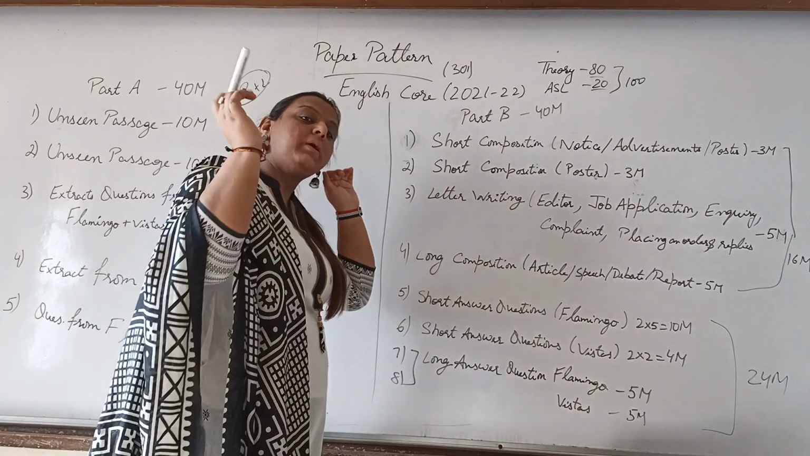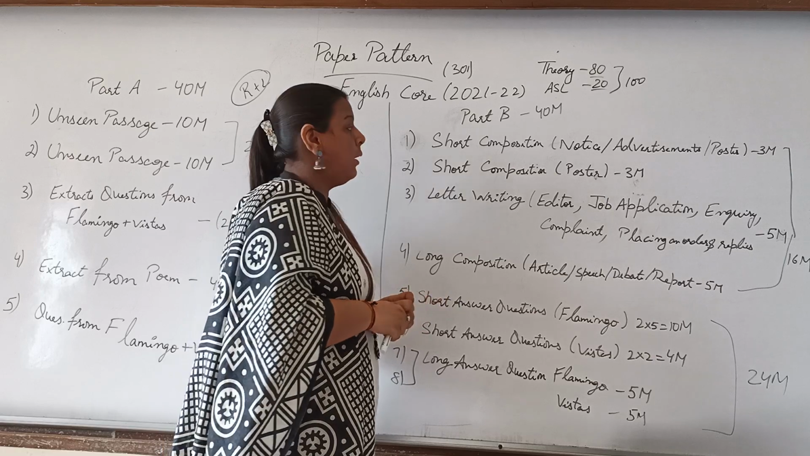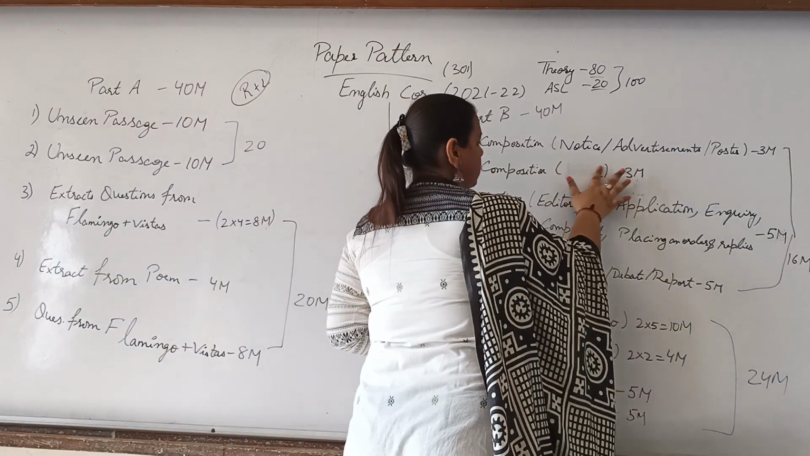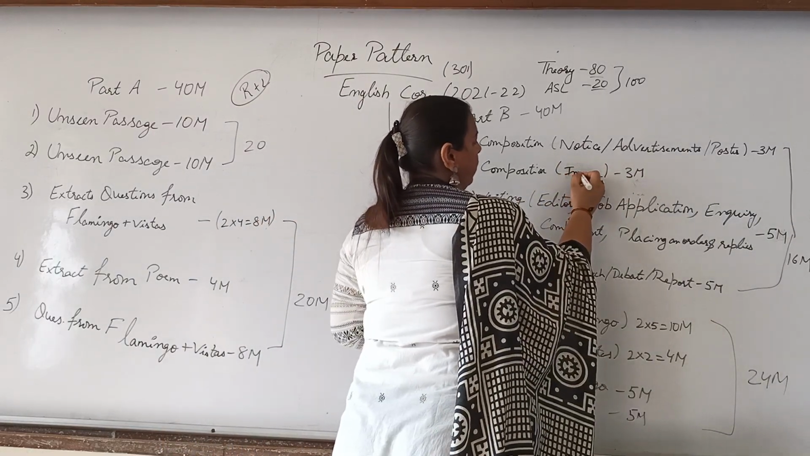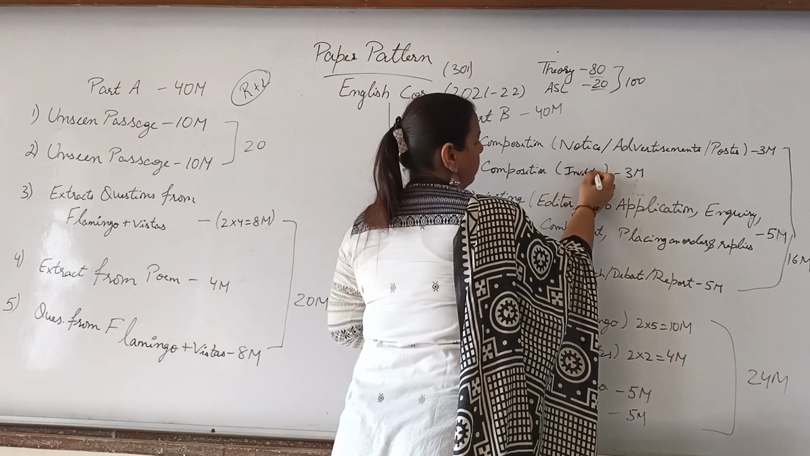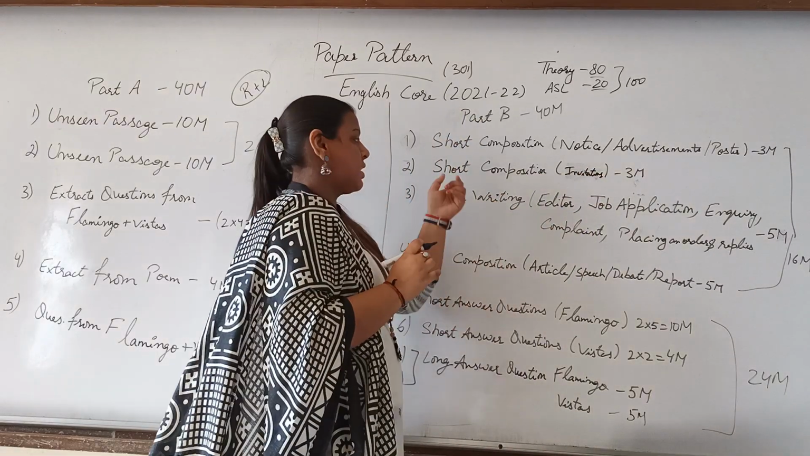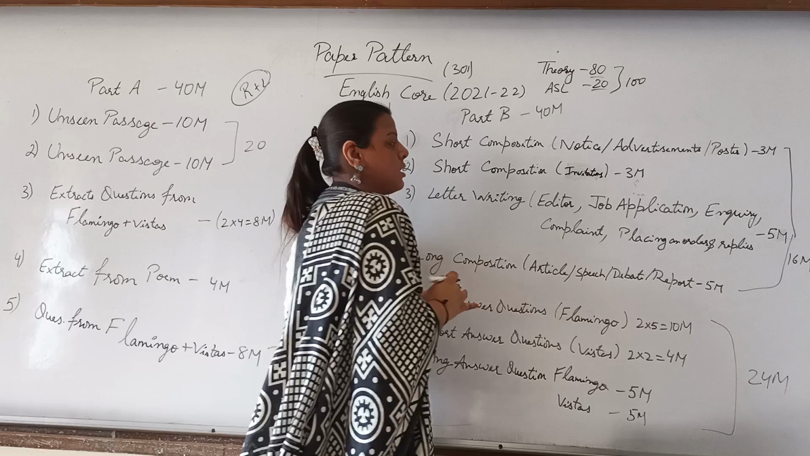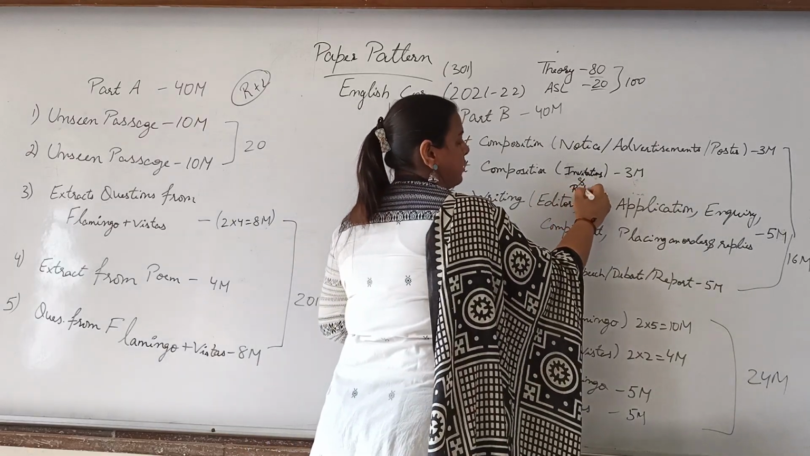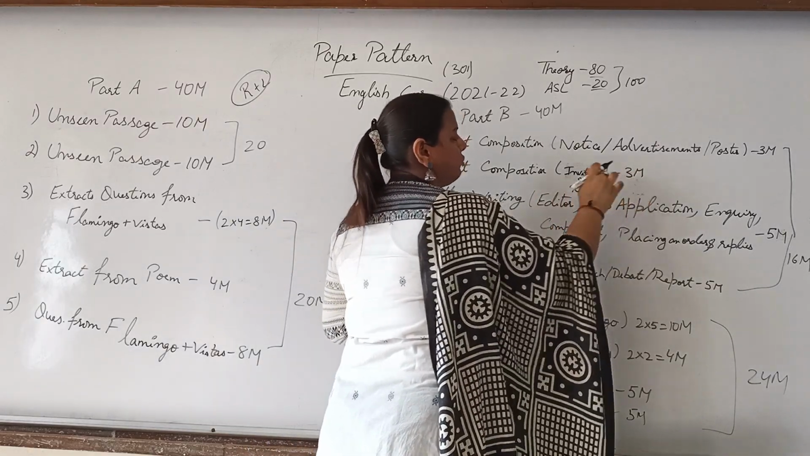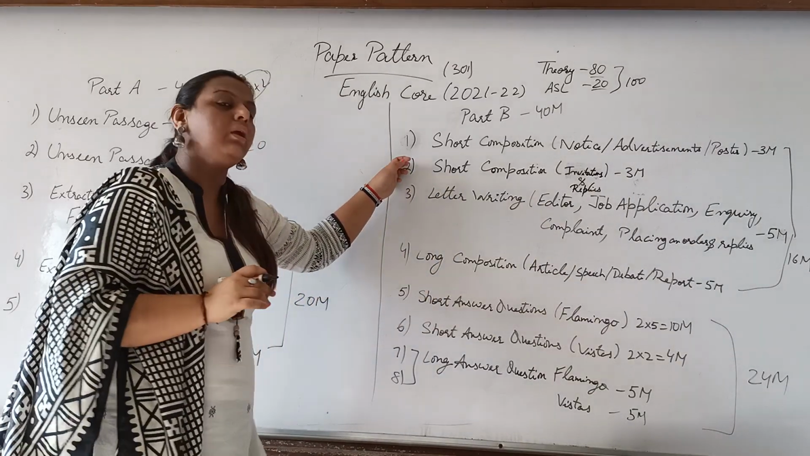Then the next question would again be from the short composition, but now it's not the poster, it's the invitations. This is the new topic for you in class 12. So the second short composition is from the invitations and their replies. It would once again be of 3 marks. The word limit here also would be 50.